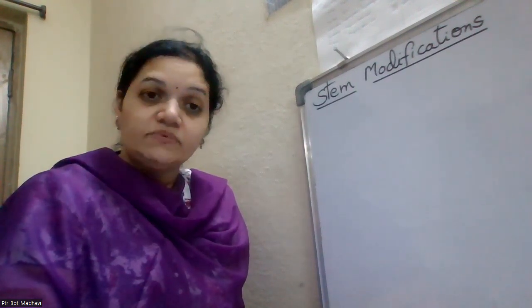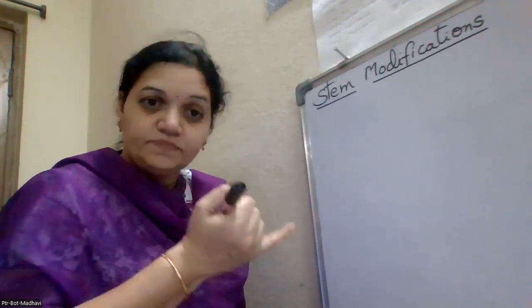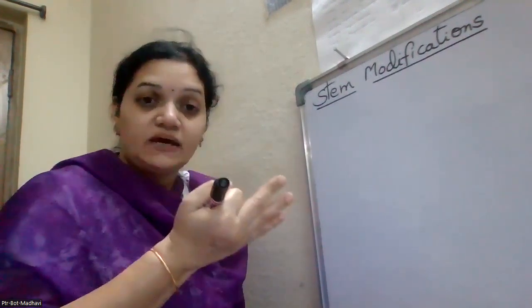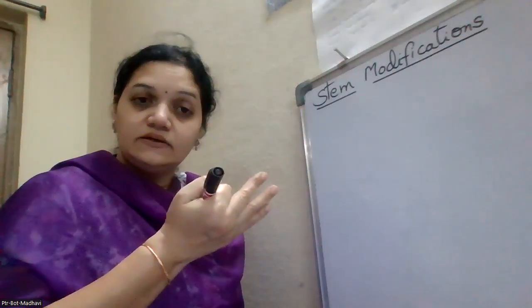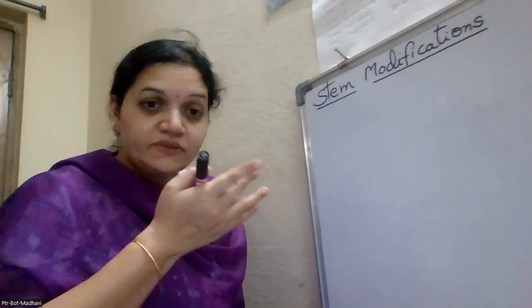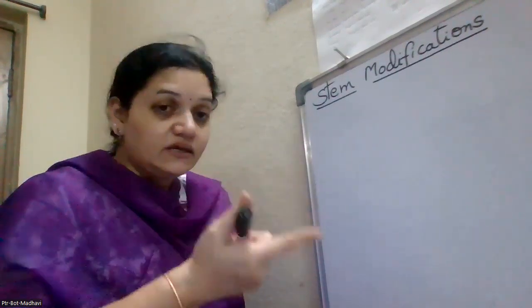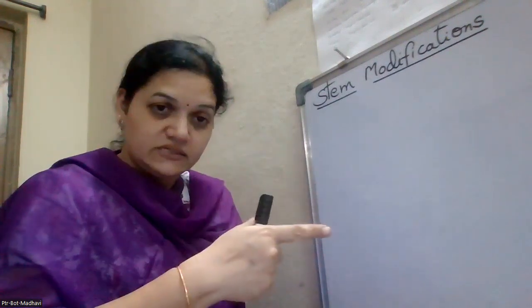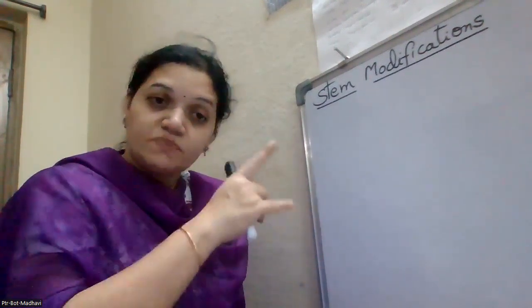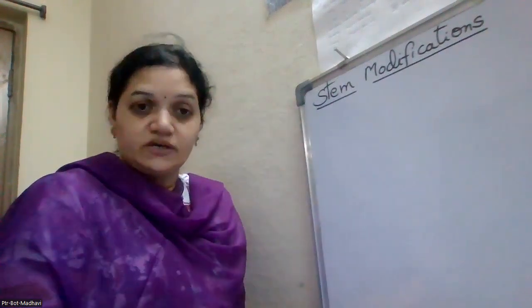And the stem, which part of the stem? The main axis, branches, sub-branches, and parts of the stem. What are the parts of the stem? Axillary buds and terminal buds. If anything modifies to do some special function in the plant body, that is called the stem modification.